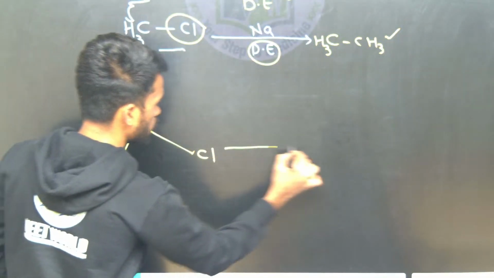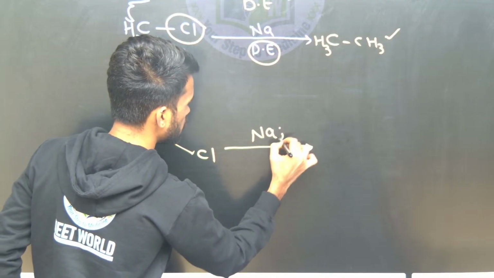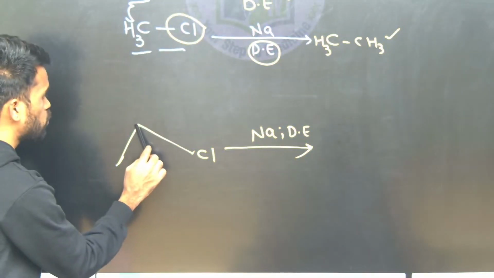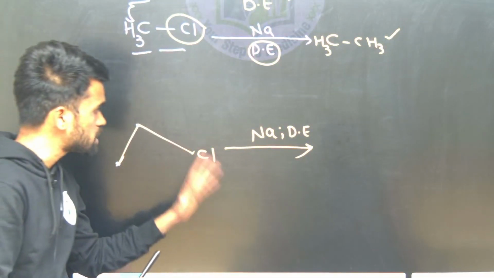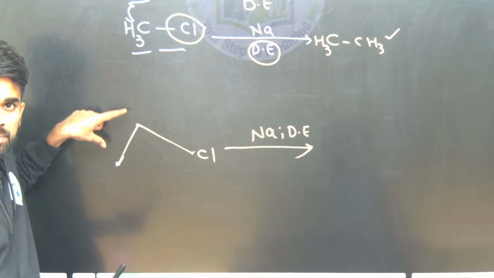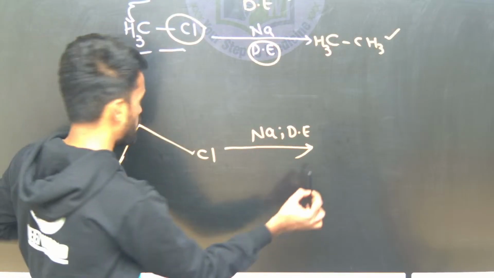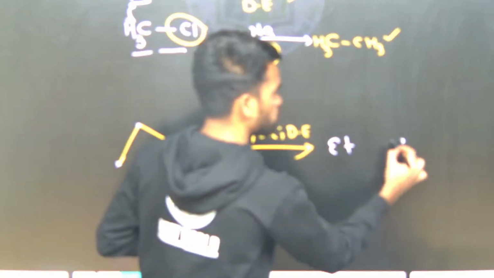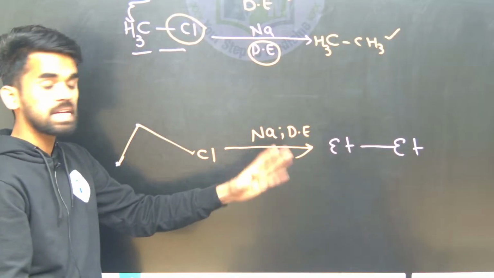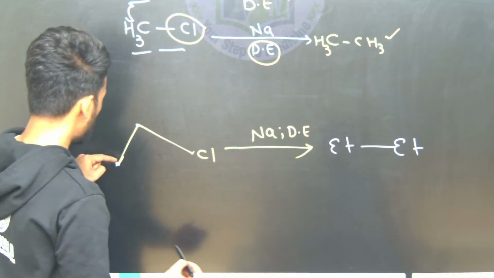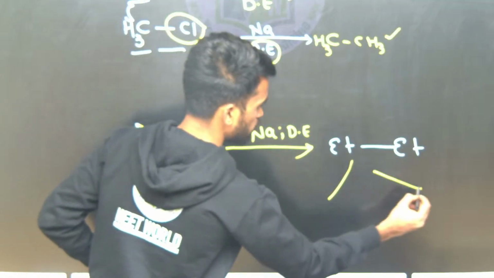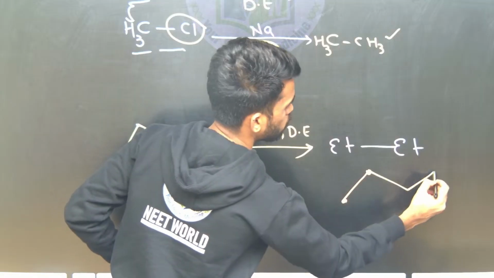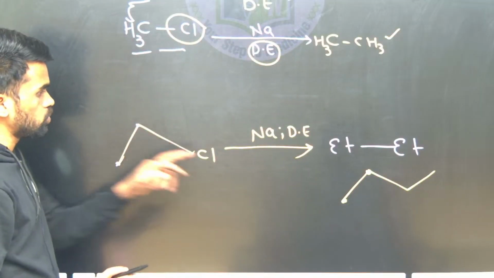Here I am writing chlorine. I am treating with sodium in dry ether. Tell me what will be the product formed. Very simple. How many carbons are there? 1 and 2 carbons are there. So just remove this halogen and connect one more 2-membered chain here. So you will get 2 carbons, that is ethyl, and one more ethyl also. So take one more ethyl and make a bond between them. That is nothing but butane. 4 carbons: 1, 2, 3, 4. That's it. This will be your product.